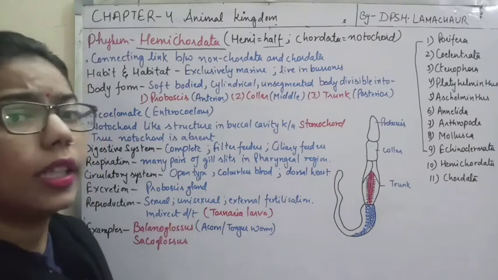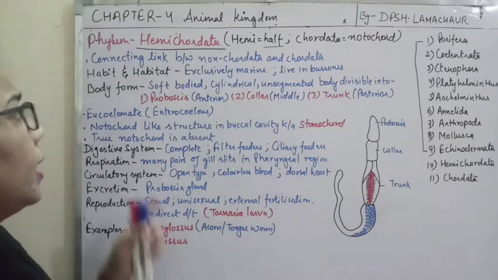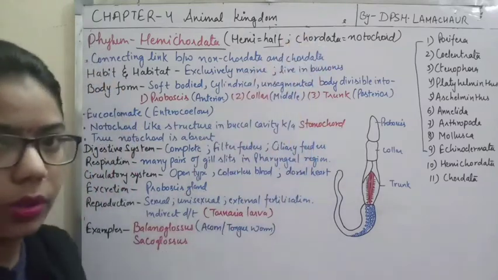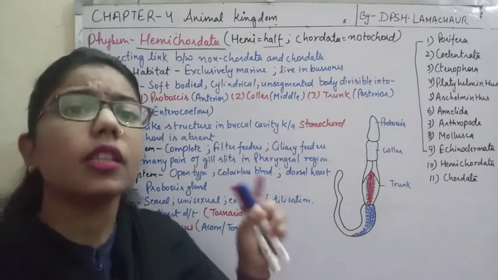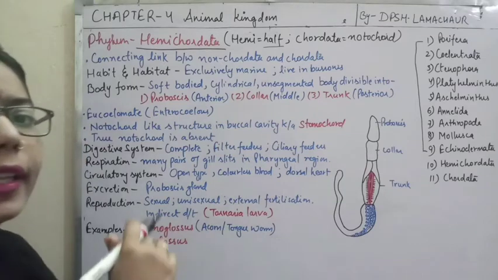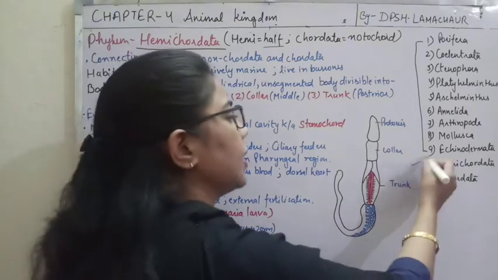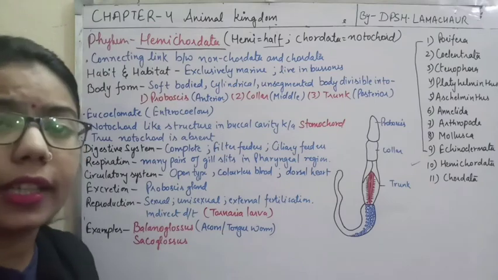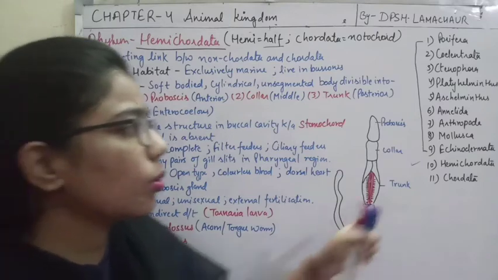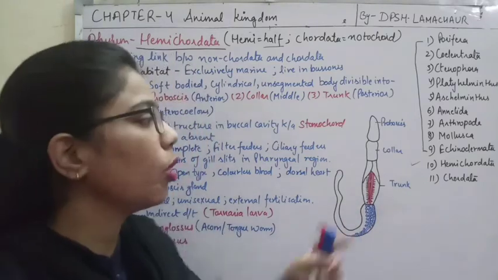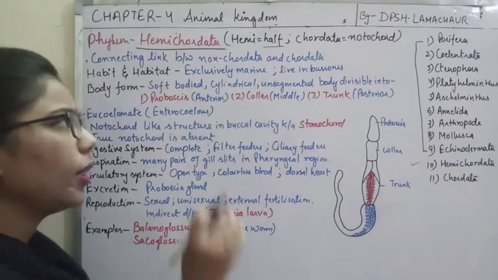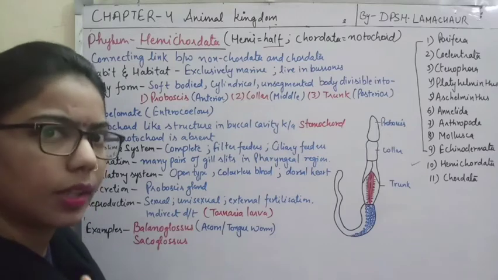But later on, they came to know that this is not a proper notochord. This is a stomochord. Instead of notochord it is stomochord. Then they took this phylum out and gave it another phylum, known as Hemichordata. Earlier we kept it under Chordata, but the character, the notochord, was not present, so we made it a separate phylum. That phylum we called Hemichordata. And here the chordata is half, meaning somehow it resembles the chordates.